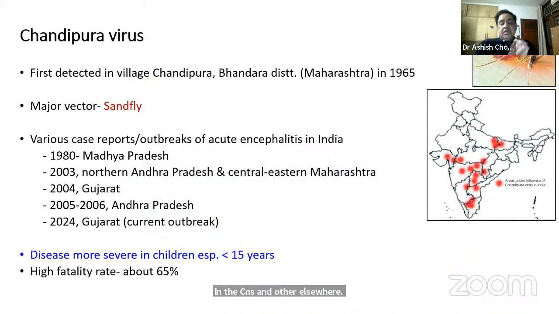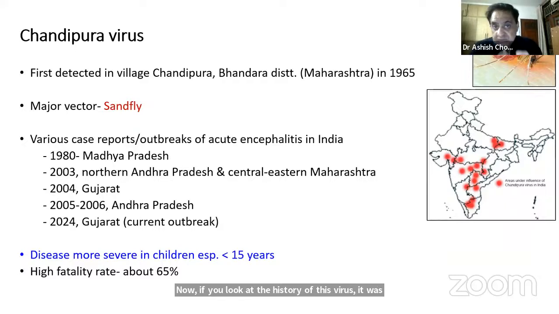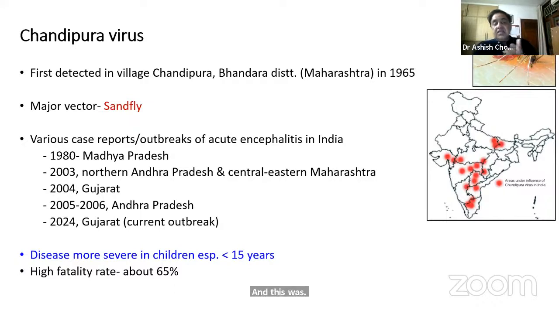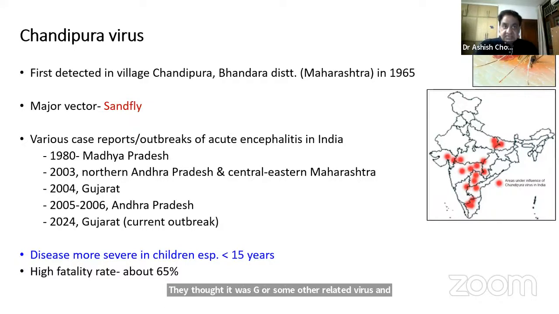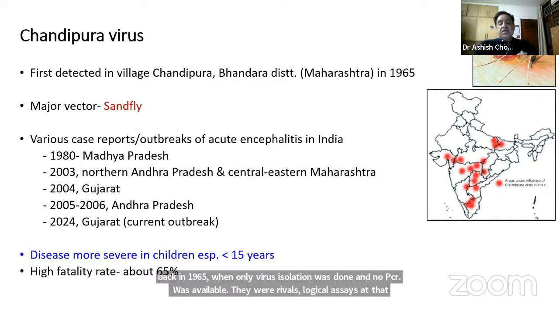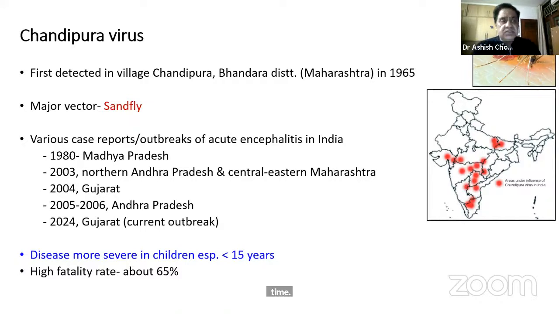Now, if you look at the history of this virus, it was first detected from a patient with fever, no encephalitis, just fever, from Chandipura village. They thought it was JE or some other related virus, or dengue virus, and they were looking for these common viruses when they found this on virus isolation. This was way back in 1965, when only virus isolation was done, no PCR was available, and there were no reliable serological assays at that time. Chandipura is in Bhandara district now, in Nagpur division of Maharashtra. And sandfly is thought to be the major vector.